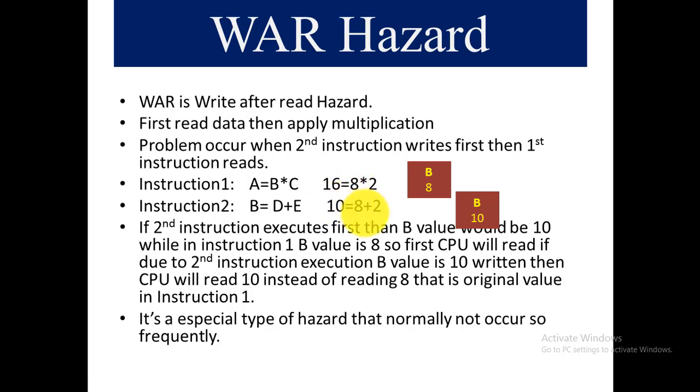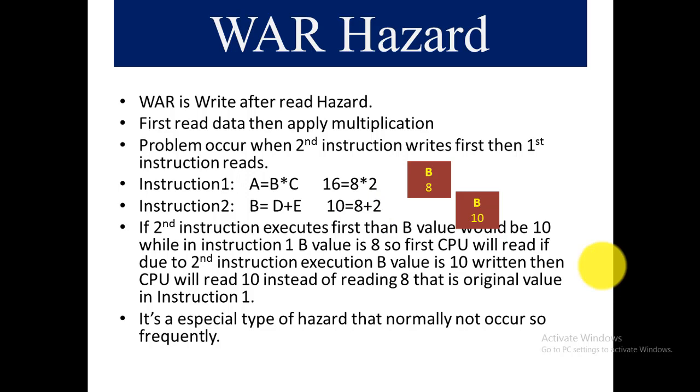If due to the second instruction's execution the B value 10 is written, then the CPU will read 10 instead of reading 8, that is the original value in instruction 1. So then this hazard occurs. This will delay instruction execution. So it's a special type of hazard that normally does not occur so frequently.